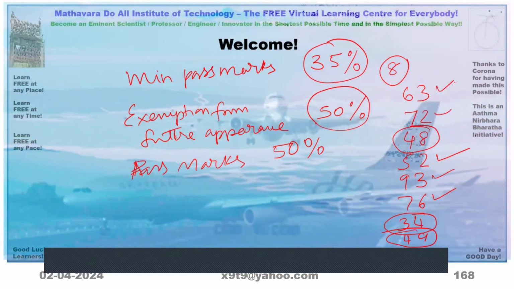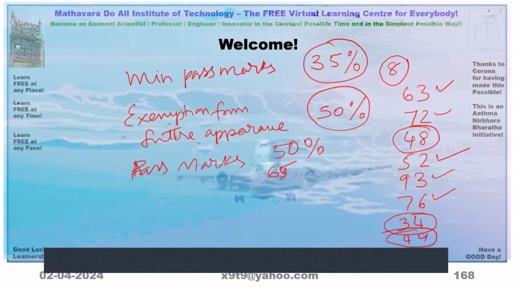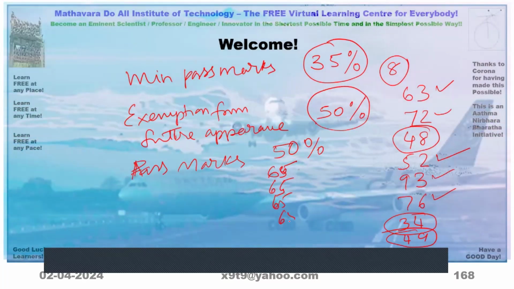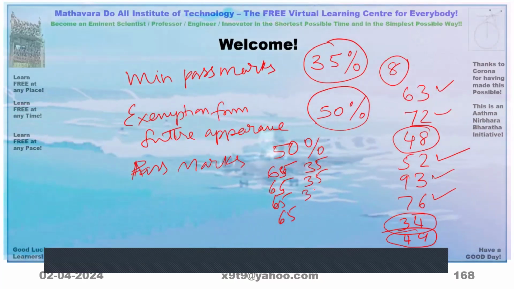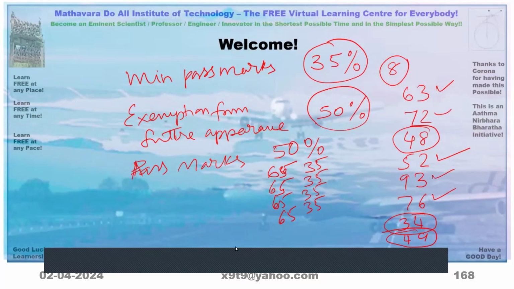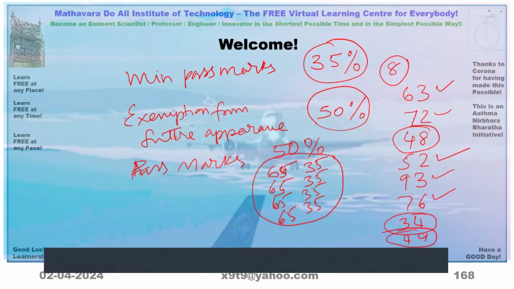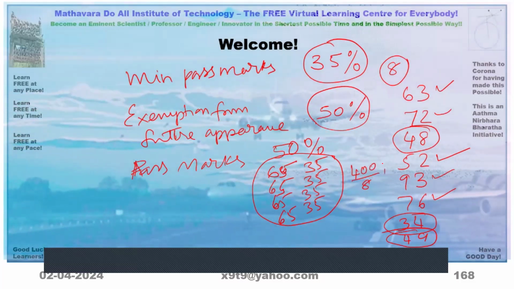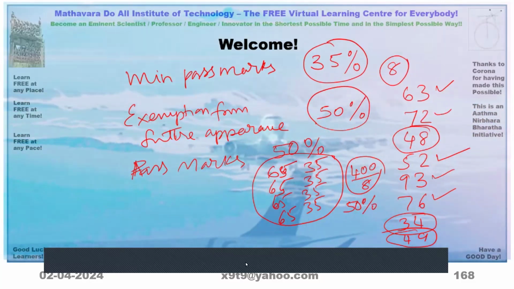Now see, take this case: 60, 65, 65, 65, 65, 35, 35, 35, 35. Now what happens? What is the total? 400 marks, 8 subjects. 50%.